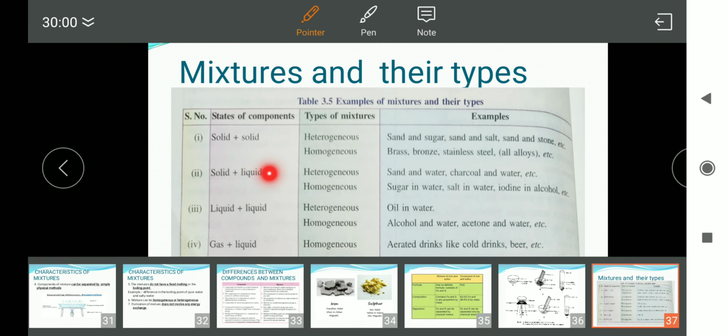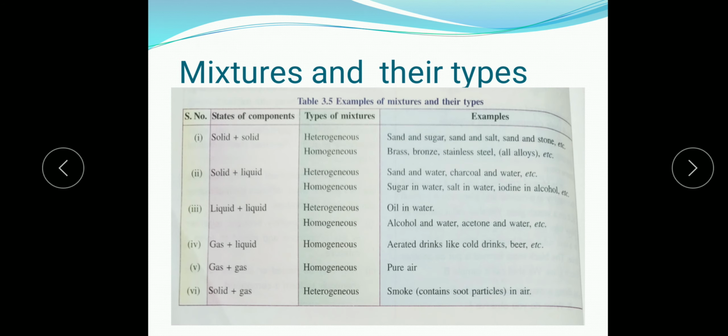Then solid-liquid mixture means one constituent is in the solid state and another constituent in the liquid state. So what is a solid-liquid heterogeneous mixture? Sand and water, easily you can differentiate where is sand, where is water. Charcoal and water. Whereas what is a homogeneous solid-liquid mixture? Sugar and water, because sugar gets dissolved in water completely and you cannot distinguish the sugar and the water constituents, so uniformly throughout the mixture it remains in the same form. Then salt and water, iodine in alcohol, all these are homogeneous solid-liquid mixtures.